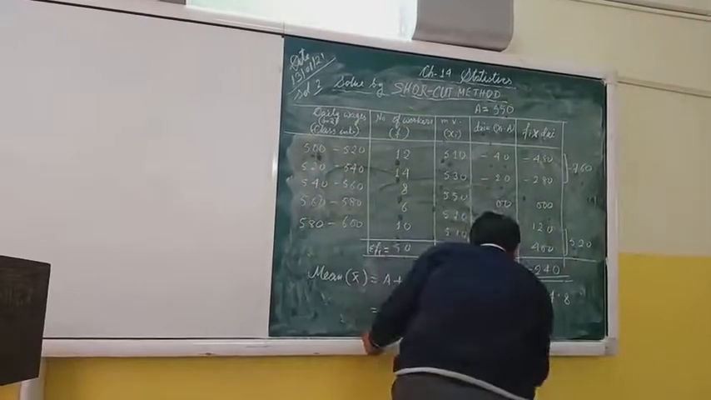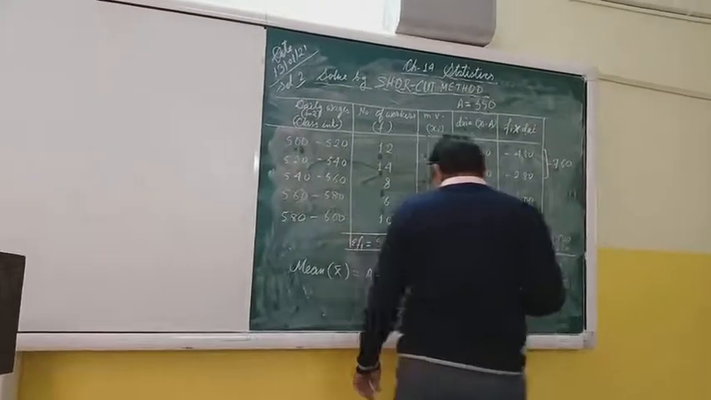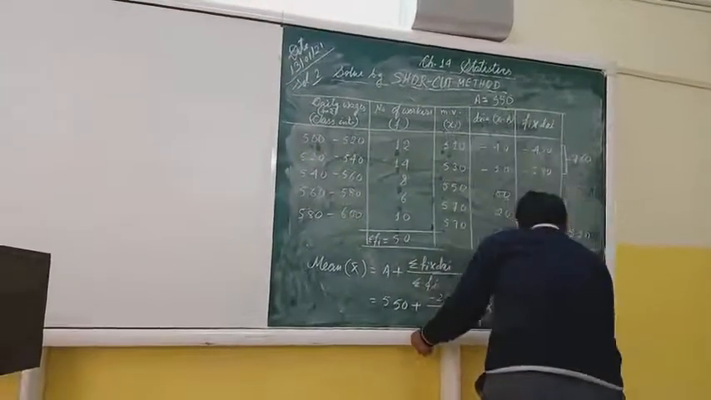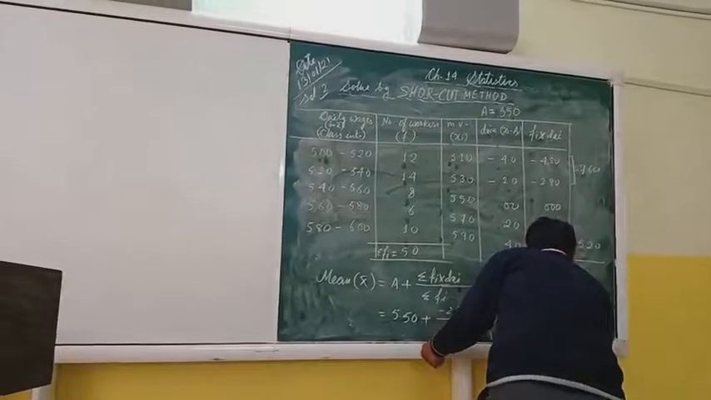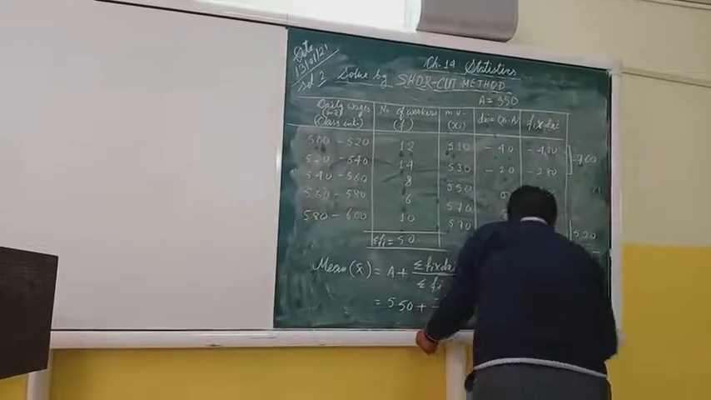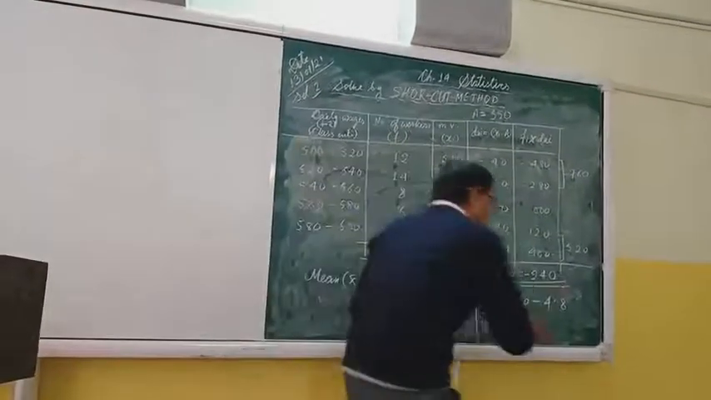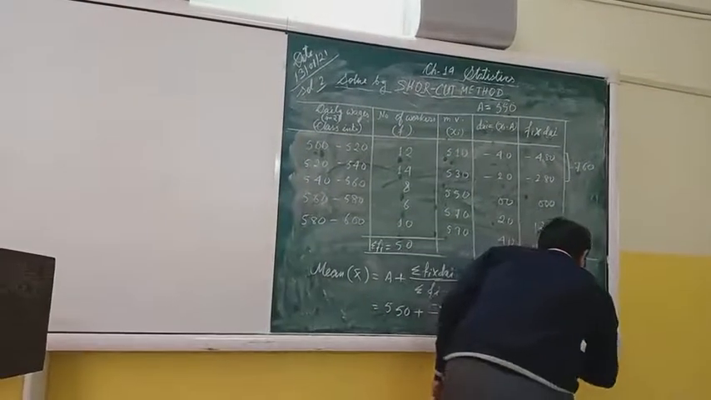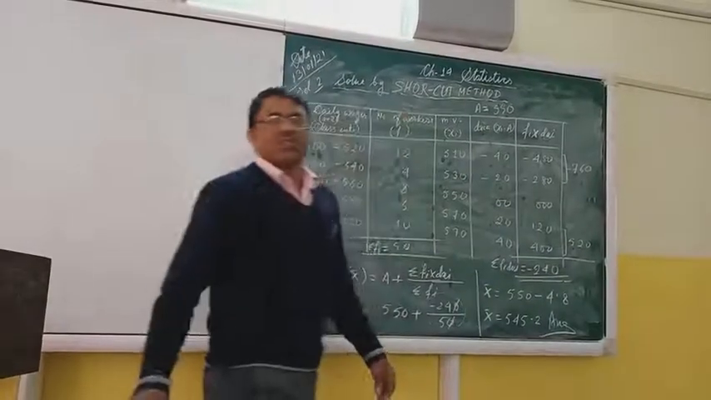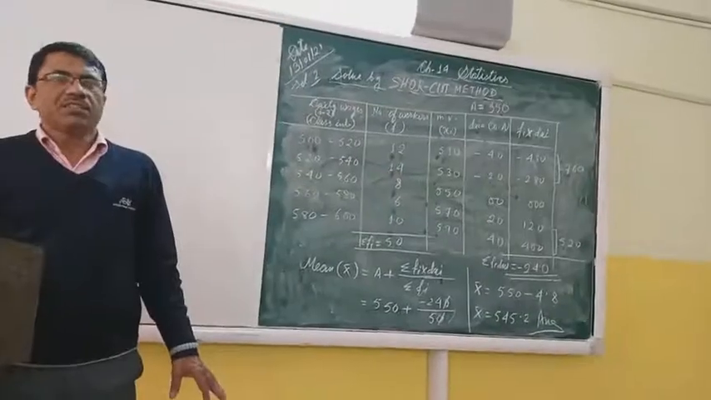Now we shall subtract. The mean is equal to 550 minus 4.8. 8 from 10, carry 1; 5 and 1 is 5, 10 minus 5 is 5, carry 1; 4. So 545.2. This is our full and final answer. Any question? Anybody? Yes.